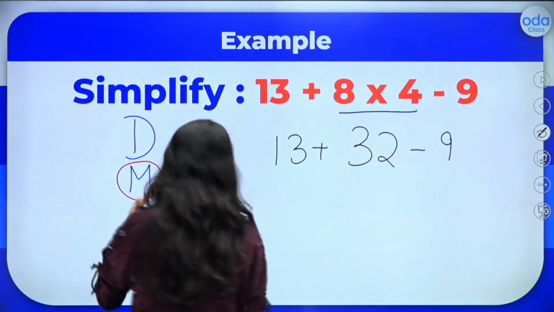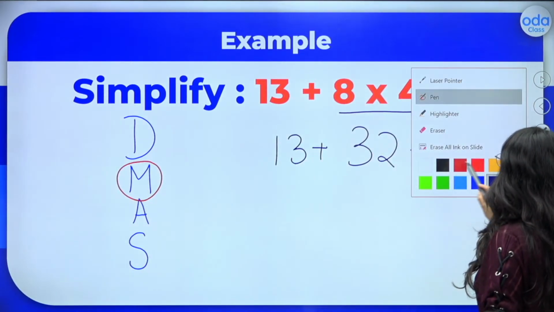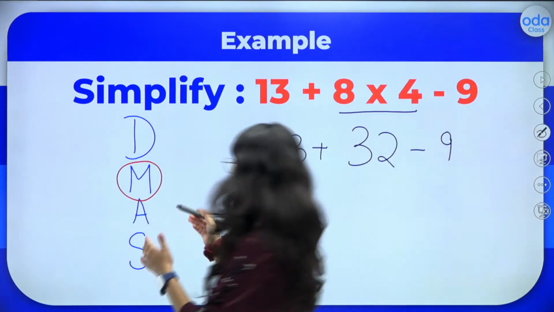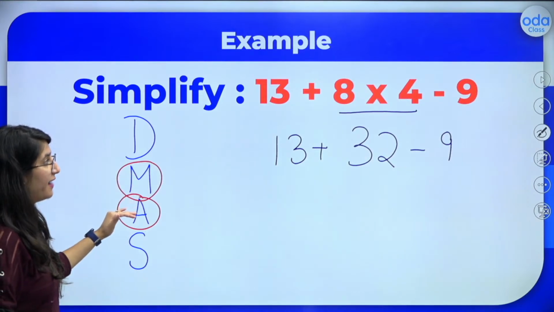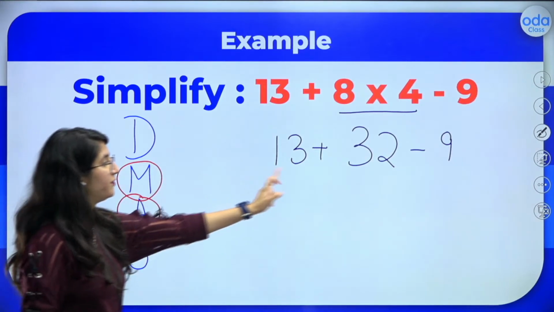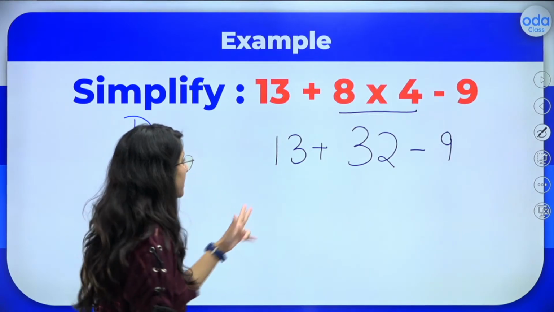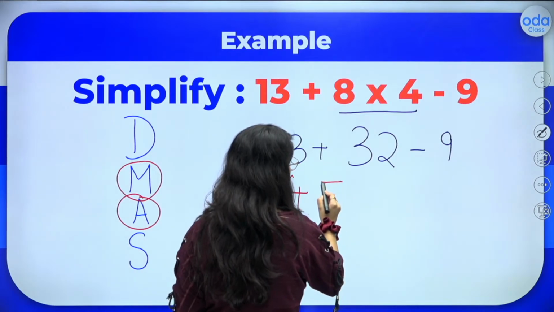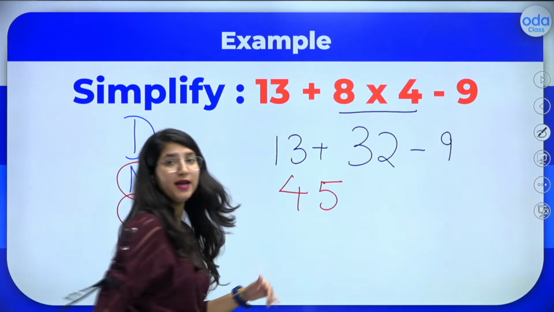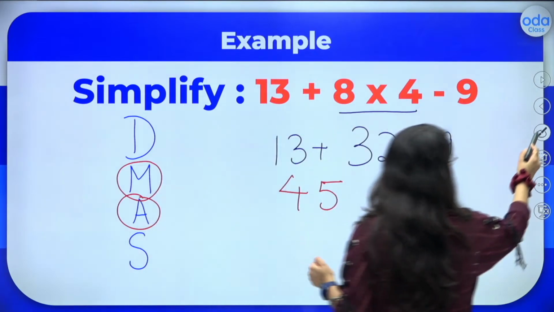Now let's see what we are supposed to do next over here. The next thing we have to do is addition. After multiplication, we have to add. So firstly, I will be adding 13 and 32. Okay. So what do I get? I get 45 here. Now what is left?